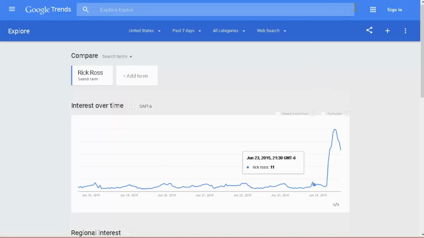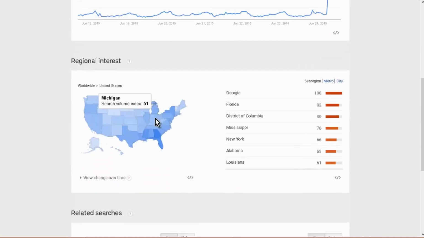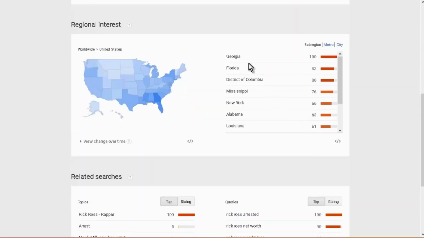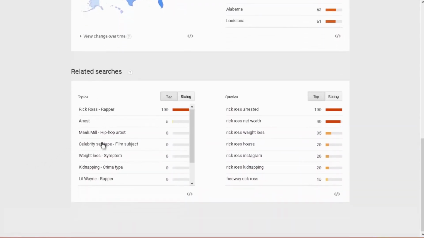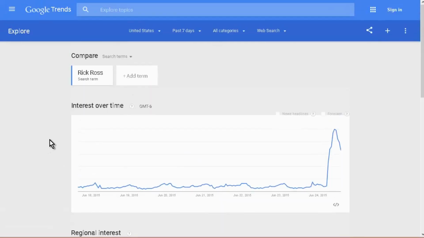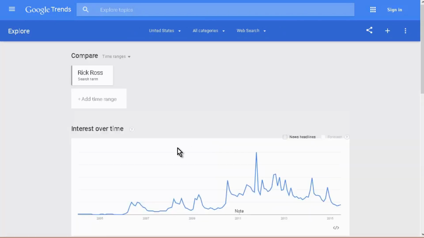And this is showing the trend for this Rick Ross. So you'll see that we have some interest here, and then all of a sudden a spike today, and it's going down. Okay, so this is telling you the interest over time, the region of interest. Okay, and then it's giving you some states here as well, and then related searches. Now, if you look here, you have search terms, and that's what we're on now. You can also do locations, which we saw before, and time ranges. Okay, so this is just narrowing down what's already on there.